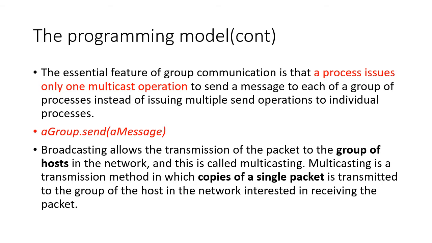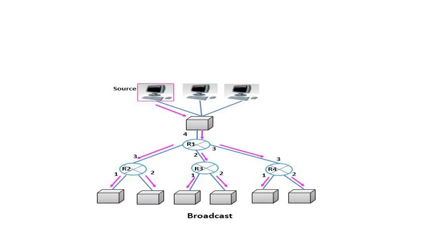Broadcasting allows the transmission of a packet to a group of hosts in the network, and that type of broadcasting is called multicasting. It's a transmission method in which copies of a single packet are transmitted to a group of hosts in that group. Here is a pictorial representation of multicast broadcasting.